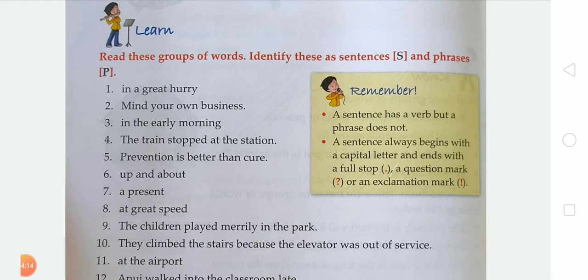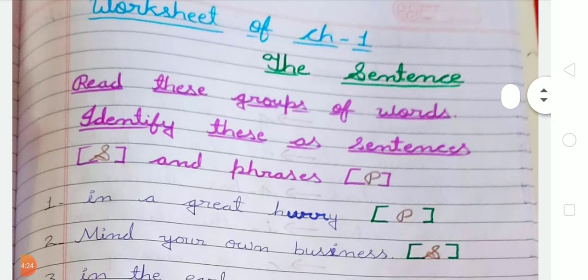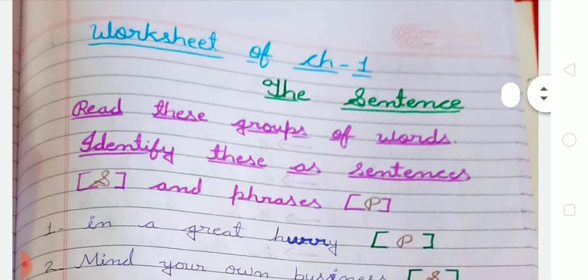First of all, take out your notebook and mention the date of today, and after that start writing this exercise. First of all you have to mention the heading like this: read this group of words, identify them as sentences and phrases.